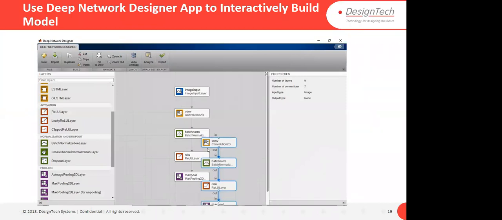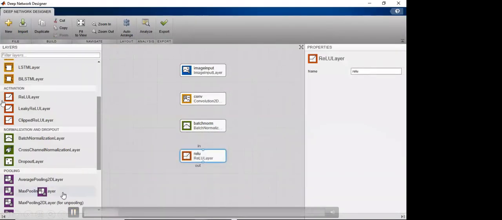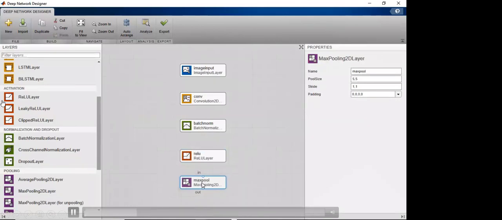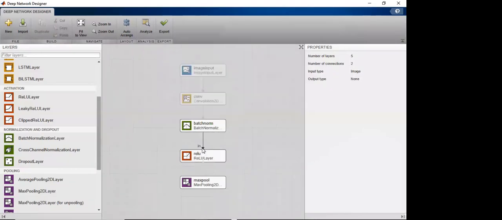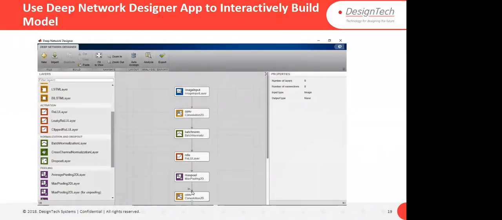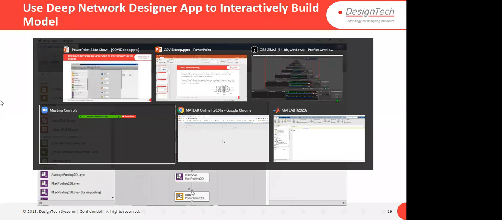This is the app which I was talking about. In this app, you don't need to write code. You can use these apps, design the layers like this, import data in this app, and train a complete deep learning model. So first of all, let me show you a demo of this app, and how you can use it to create a deep learning model.